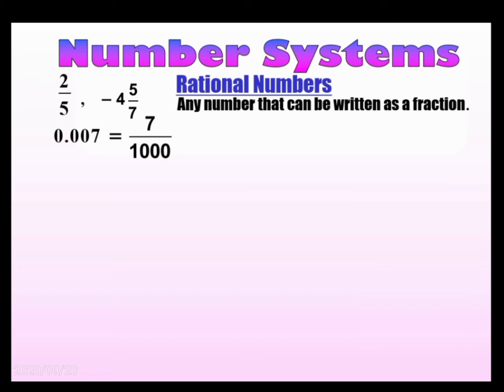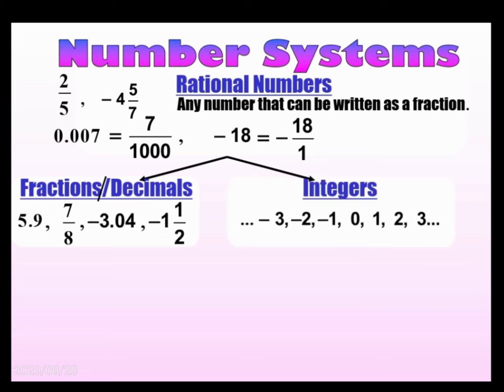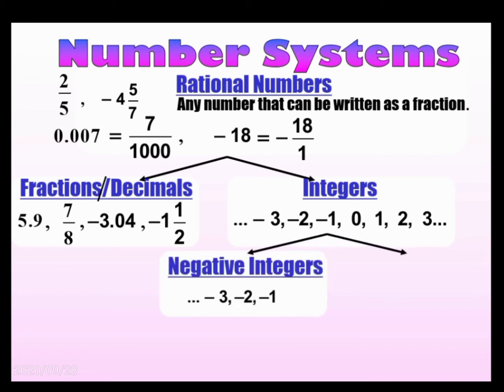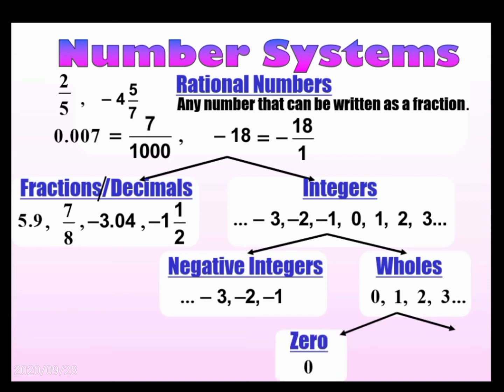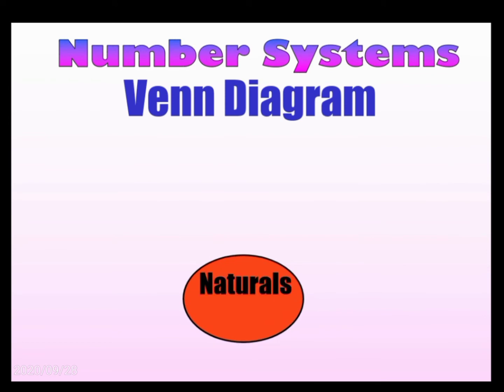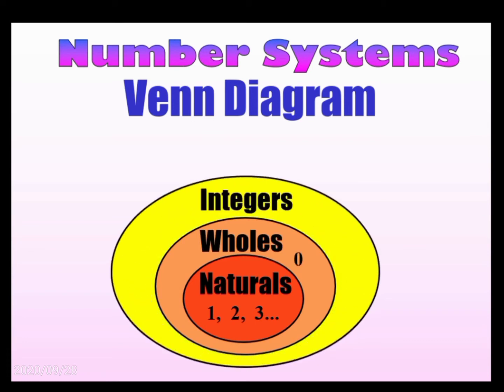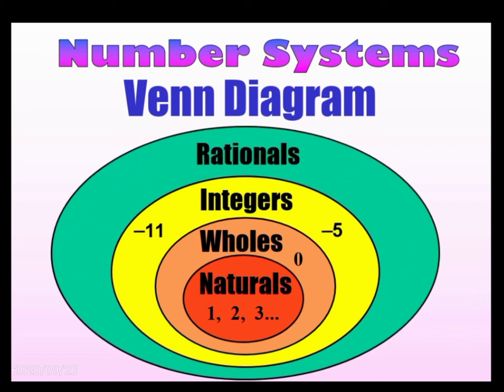Integers consist of negative integers and whole numbers. Whole numbers consist of 0 and natural numbers. So we have this tree. We also represent these sets of numbers by a Venn diagram. The set of natural numbers is a subset of whole numbers. Whole numbers is a subset of integers, and integers is a subset of rational numbers.